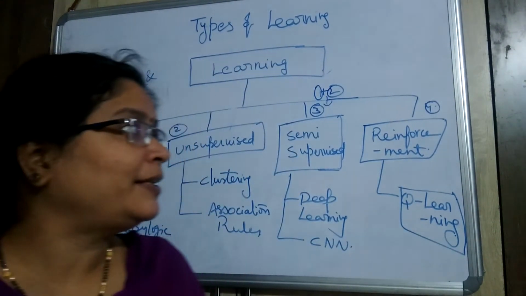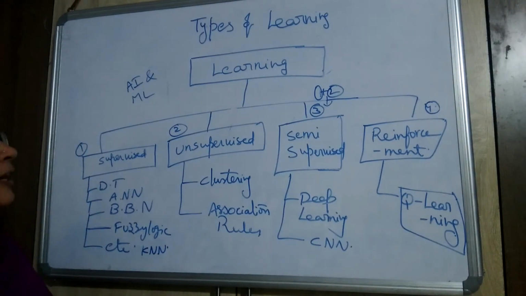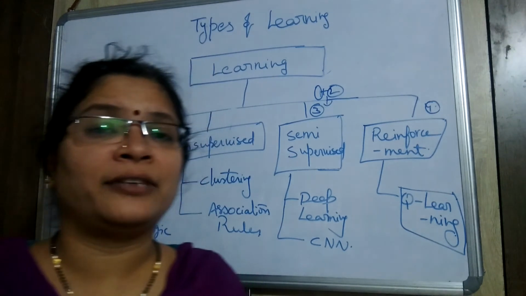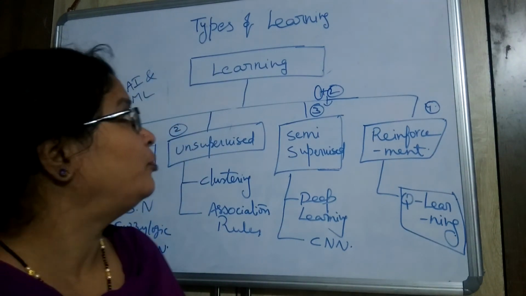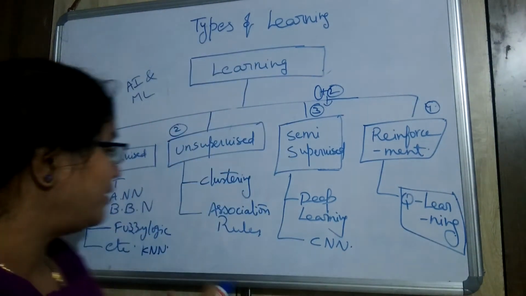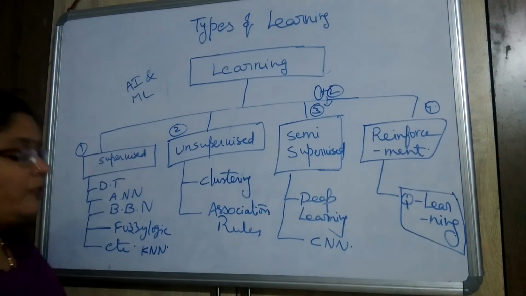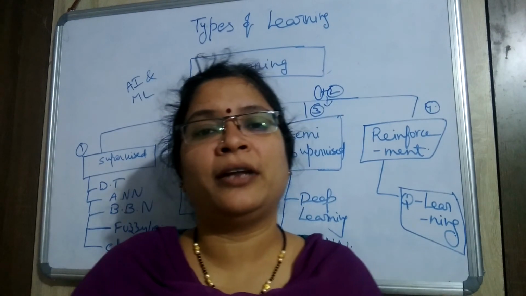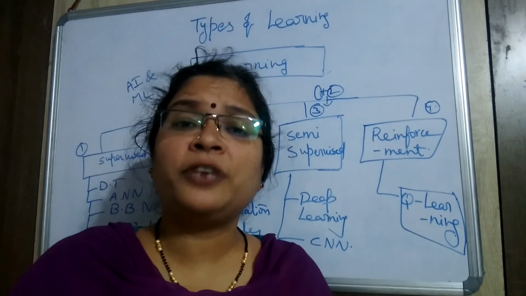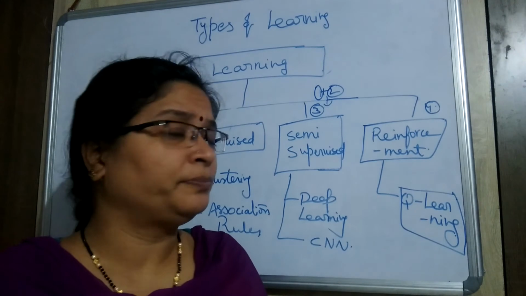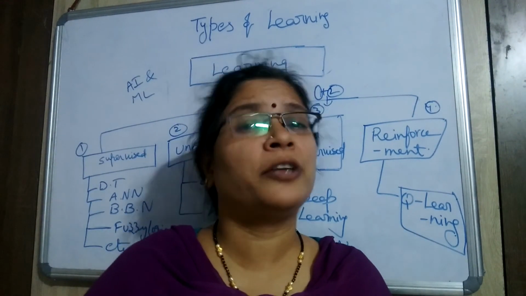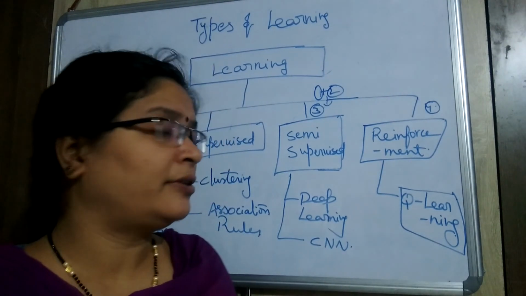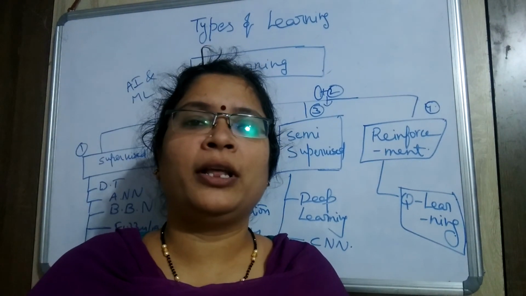This is the clear information regarding the learning mechanisms we are going to use in artificial intelligence and machine learning methods. These are the 4 types of learning mechanisms, the various learning types that are most widely used. In further videos, we will discuss each method elaborately. For further information regarding these types of learning methods, please go through my past videos in machine learning, where I have clearly given examples and information regarding each type of learning.